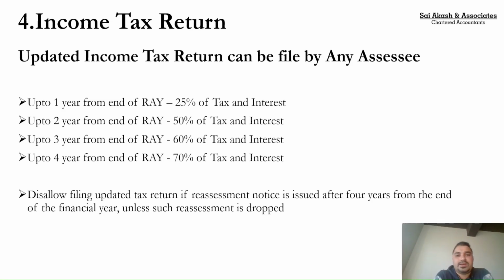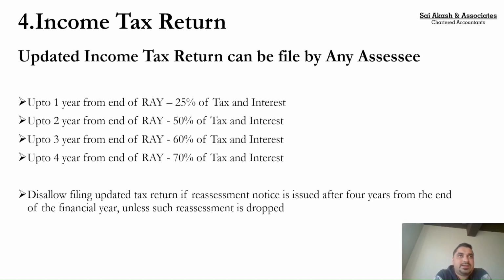And if you are doing it up to fourth year, like after third year but up to fourth year, then you need to pay 70% of additional tax, 75% of tax and interest. So again, the government claims that trust first, scrutiny later. Because of this, they are giving you an option to file your updated income tax return up to 4 years from the end of relevant assessment year.